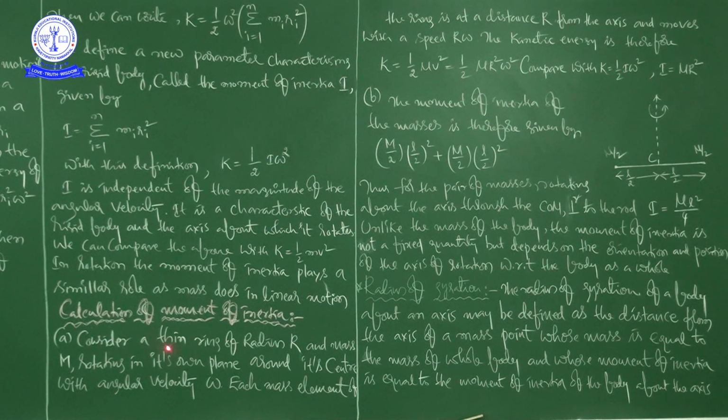Here we are going to take a thin ring of radius r. I hope you are able to imagine a thin ring. I think girls are used to playing ring ball or something, right? So just imagine what a thin ring is. Consider a thin ring of radius capital R and mass capital M, rotating in its own plane around its center with angular velocity omega.